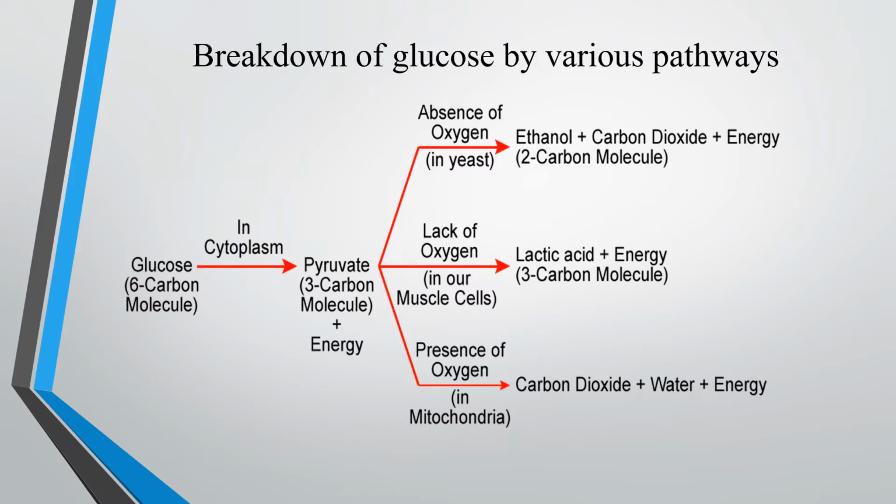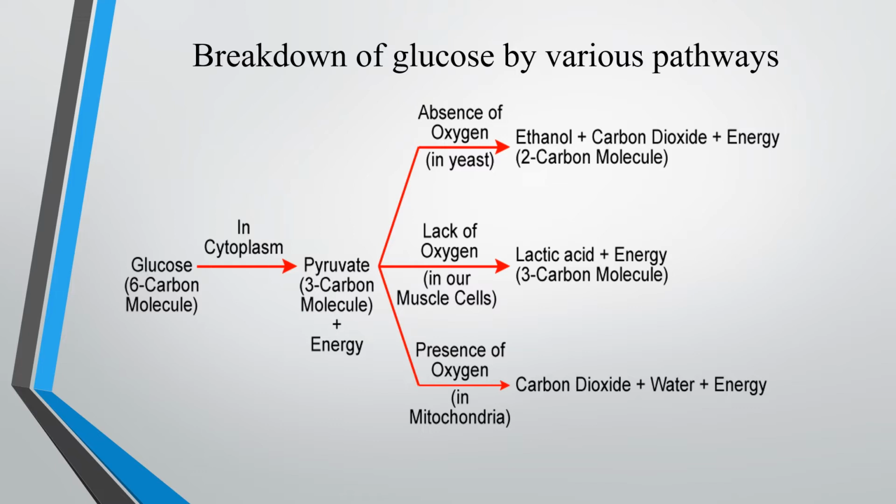Yes, this flowchart shows the breakdown of glucose by various pathways. Very important one. Every year in the question paper it used to come for 3 marks. Okay, first glucose. Glucose, a 6 carbon molecule, is broken down in the cytoplasm to release a 3 carbon compound, pyruvate, and energy. The energy amount is less. Again this pyruvate undergoes breakdown.